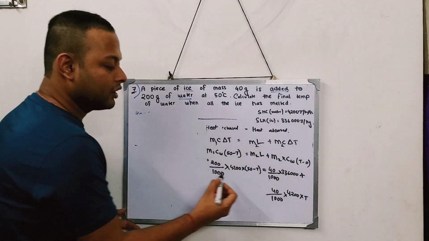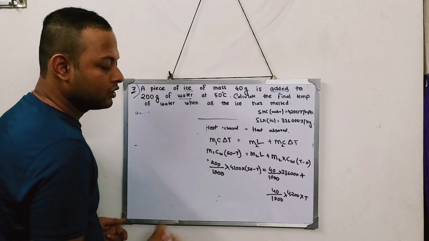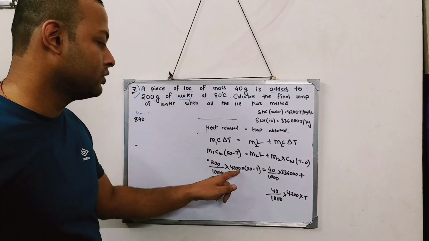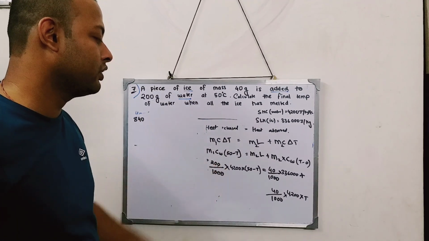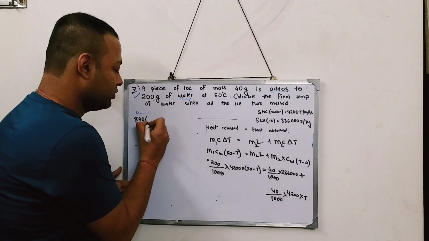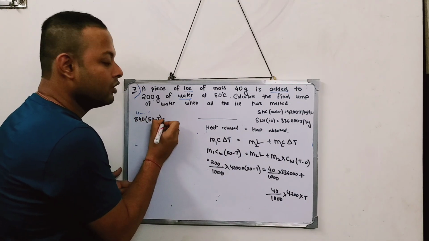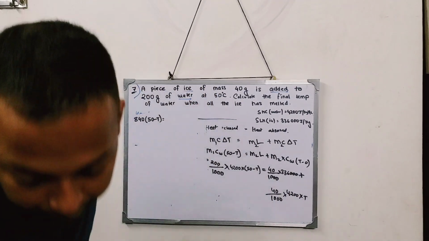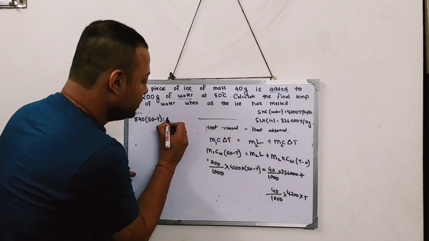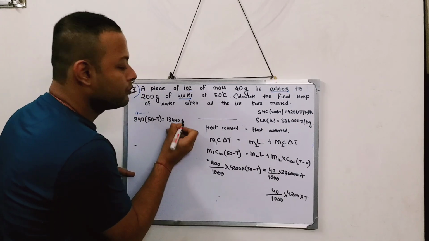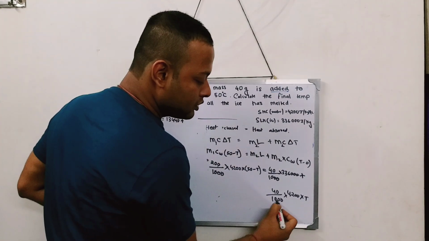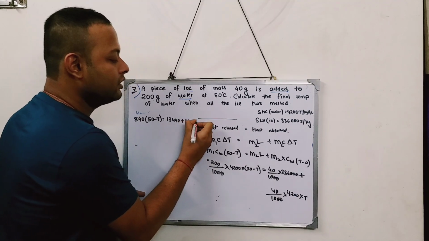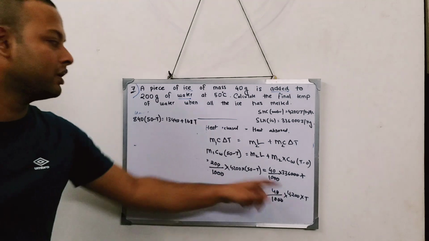Now if you solve this part, I can cancel these zeros. So ultimately how much does it come? It comes 840. Zeros cancel, 20 into 42, it comes 840. 840 into 50 minus t, which is equal to, over here, cancel these zeros. If I multiply, what I'm getting? 13440 plus, from here, 42 into t. So it becomes 168 t. Okay? Solve this part, you will get this.